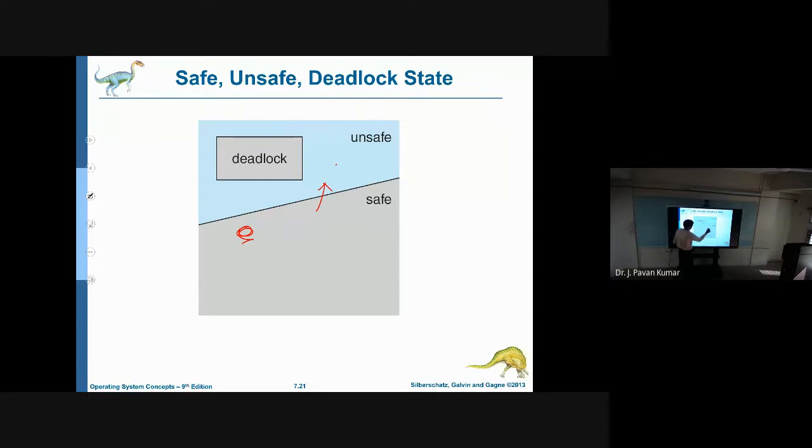Suppose outside there is a lot of traffic jam. If you go outside, you will get stuck in the traffic jam. That is a possibility. Let us consider the traffic jam as deadlock. If you don't go outside, automatically you will be safe. You will not have the possibility of getting stuck in traffic jam. That kind of thing we can ensure here.